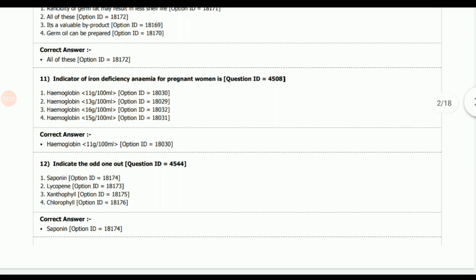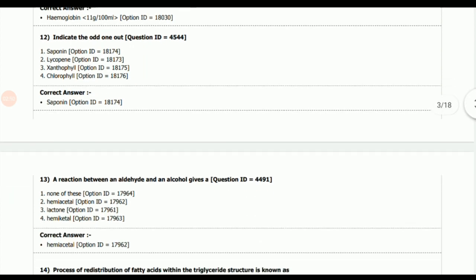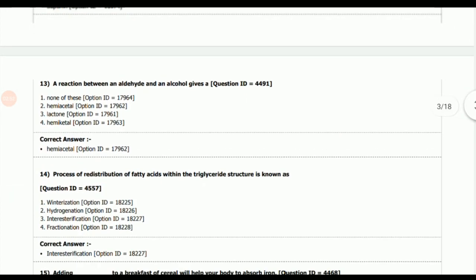Next question, indicator of iron deficiency anemia for pregnant women is? Answer: hemoglobin less than 11 gram per 100 ml. Next, indicate the odd one out. So the answer is saponin because it is an anti-nutritional factor and the rest are pigments present in fruits and vegetables. Next question, a reaction between an aldehyde and an alcohol gives a?